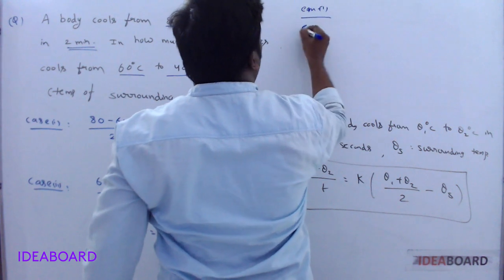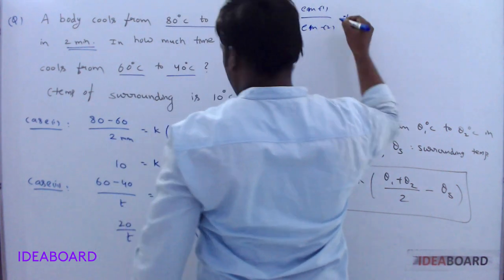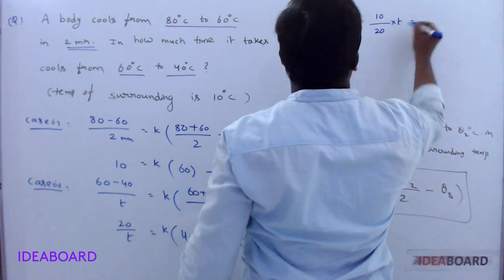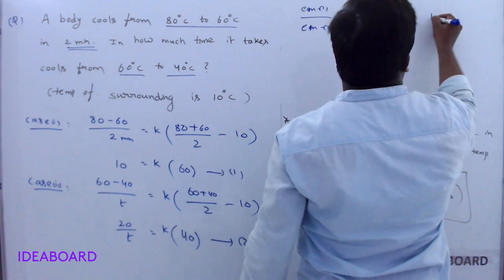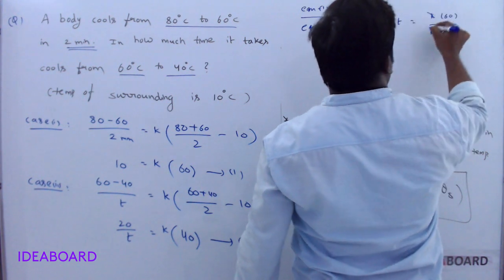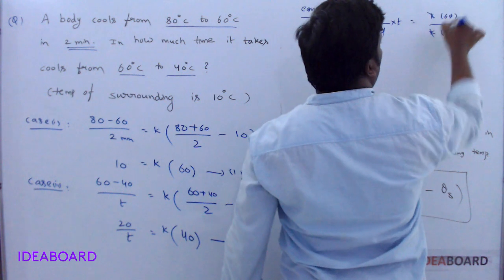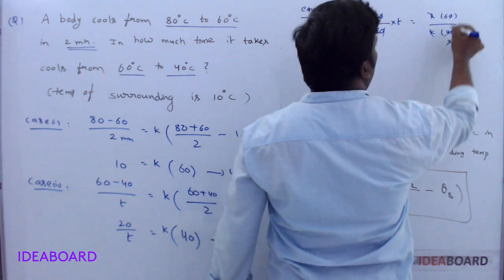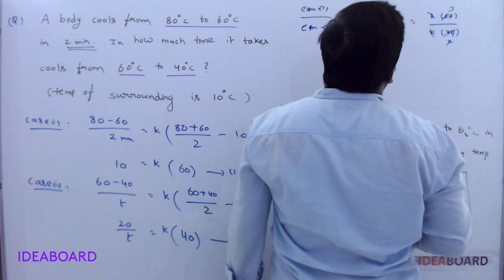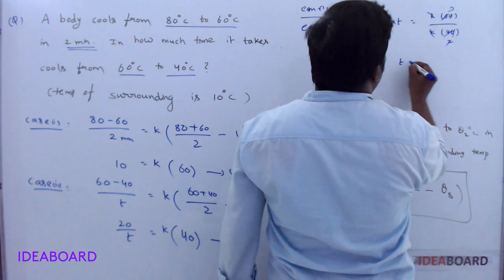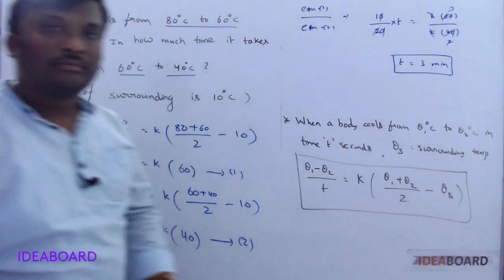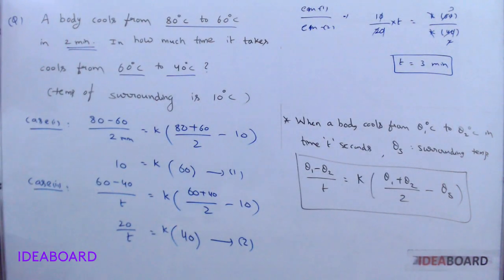Equation 1 divided by equation 2. So 10 by 20 by T, multiplied by T, is equal to K into 60 by K into 40. So K cancels, zeros cancel. 2 ones are 2, 2 twos are 4, 2 threes are 6. Then what is the time taken? 3 minutes. Clear?